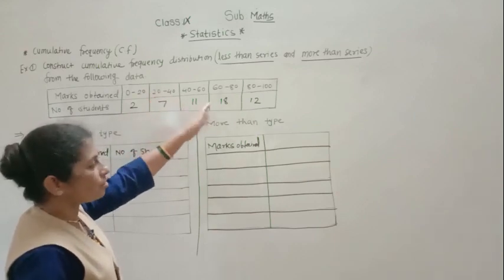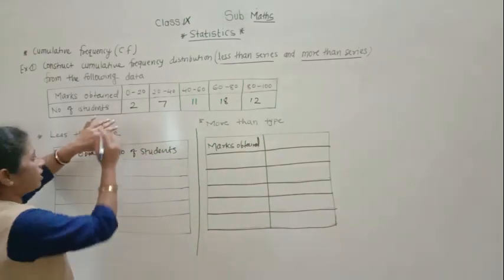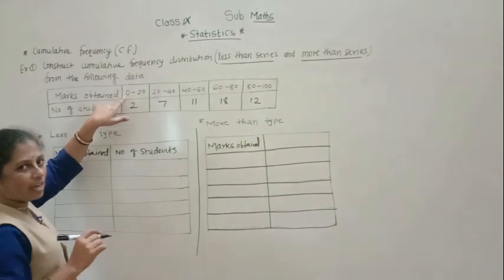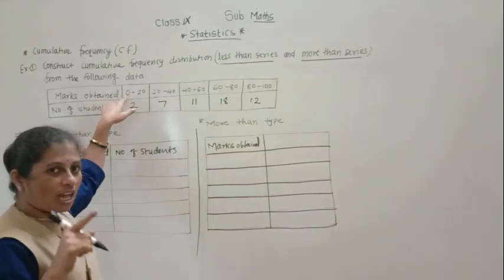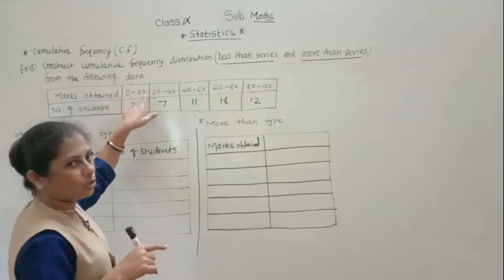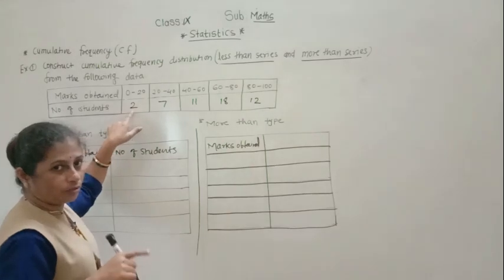So, like this, they have divided the students. What is the meaning of 0 to 20? It means the students who got marks 0, greater than 0 but less than 20. How many such students are there? 2.